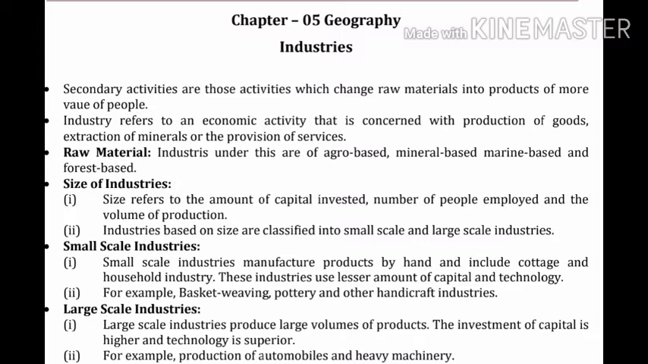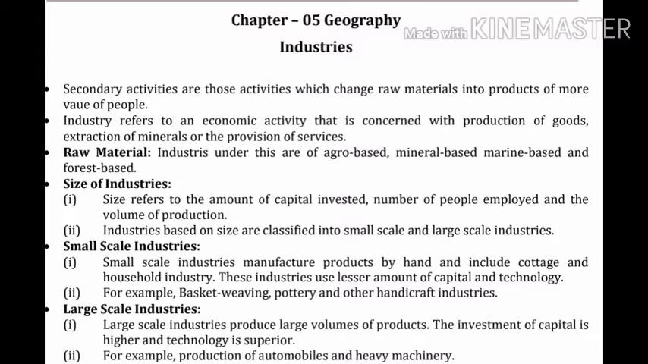Good morning children. Today I am going to teach chapter number 5, subject geography, and the name of the chapter is industries. Secondary activities are those activities which change raw material into products of more value to people. Industry refers to an economic activity that is concerned with production of goods, extraction of minerals, or the provision of